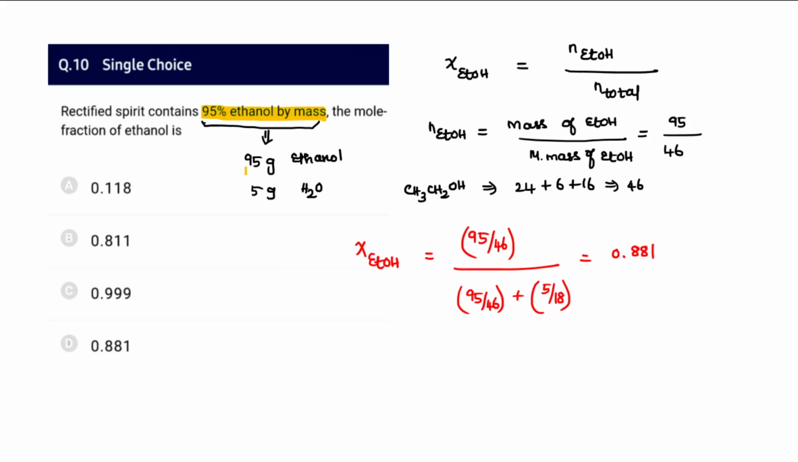So it contains 95 gram of ethanol and 5 gram of water, since it is said to be percentage by mass. So the mole fraction of ethanol can be written as the number of moles of ethanol by the total number of moles. The number of moles of ethanol is 95 by the molar mass 46, plus the number of moles of water, which is 5 gram by 18 gram per mole. So the answer is obtained as 0.881, which appears in option D.